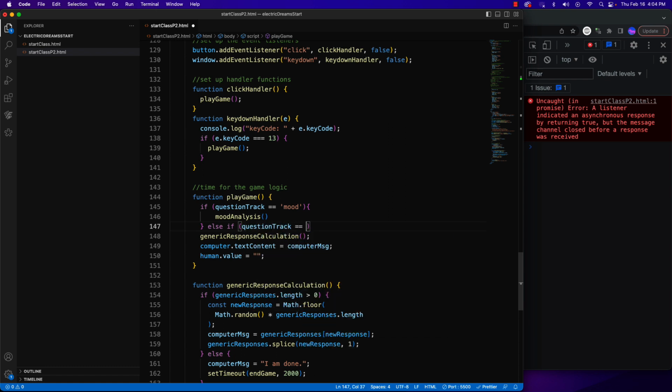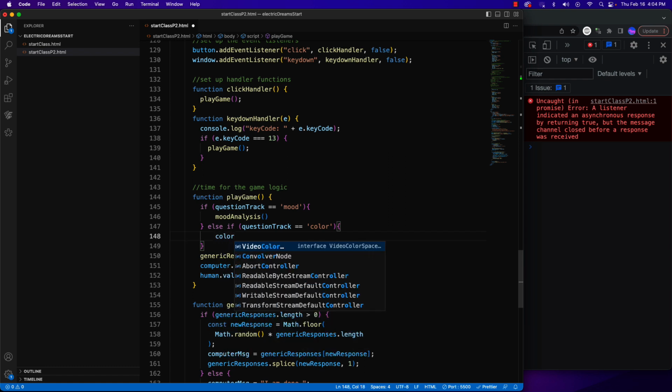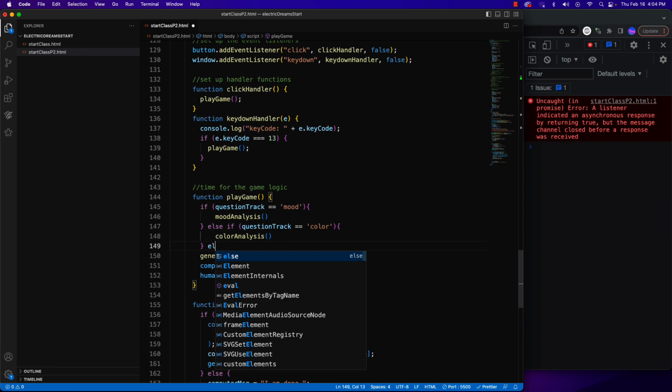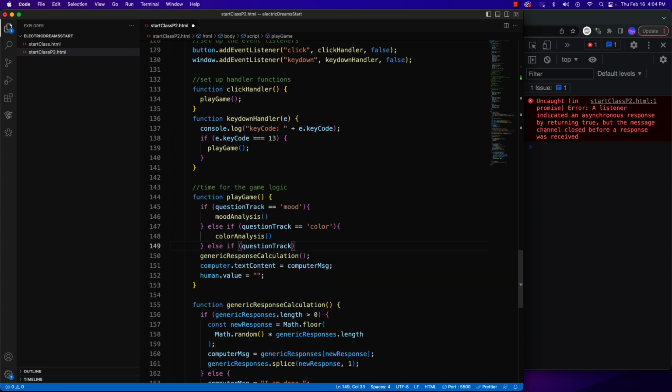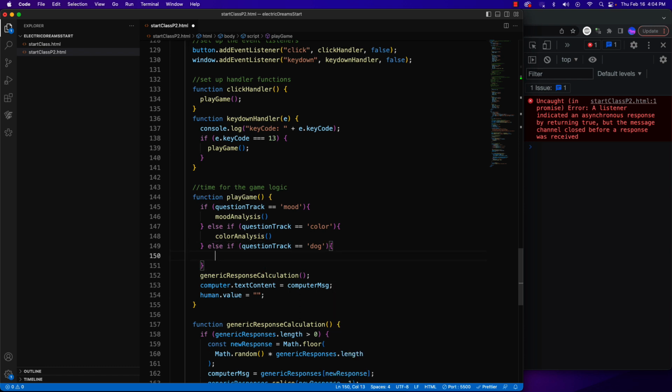Now we could use a switch statement if we wanted through here, but I'm just going to flesh out a couple of these because, again, this is a teaching prototype. This is not trying to create the actual finished project. So we have our mood analysis, our color analysis, and then questionTrack is now equal to, in this case, dog. And then we'll have our dog analysis. And then finally, we'll end with else.